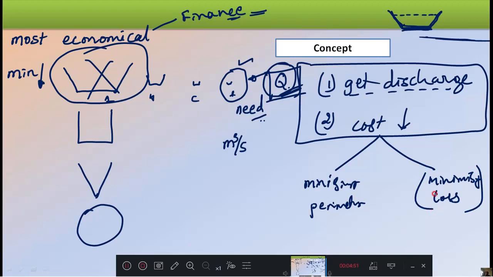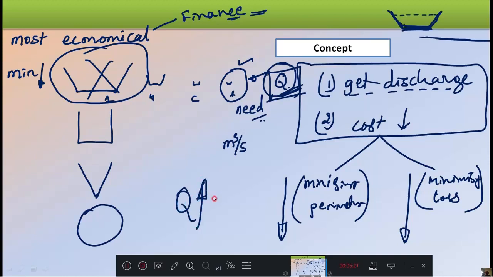Because the water will be rubbing against the sides of the canal and moving, therefore your losses are induced there. If you make your perimeter minimum, then the losses will be minimum. But we need to make it such that the perimeter or losses are minimum, in such a way that in this minimum perimeter I should get a maximum discharge.